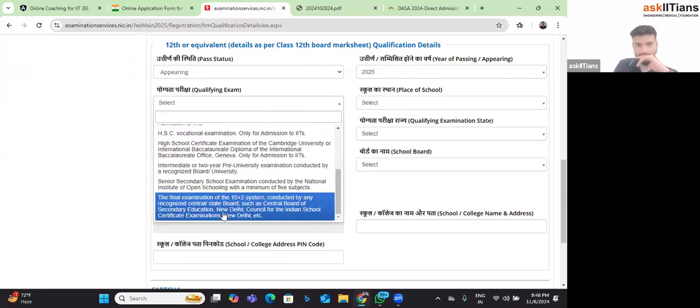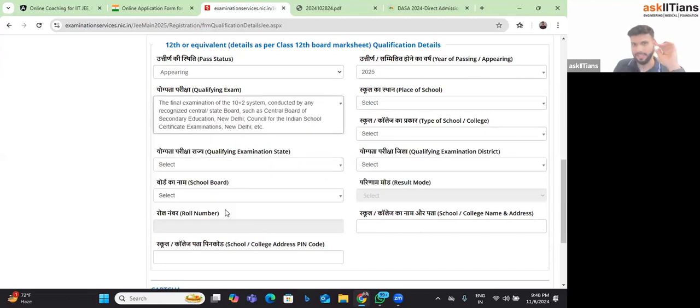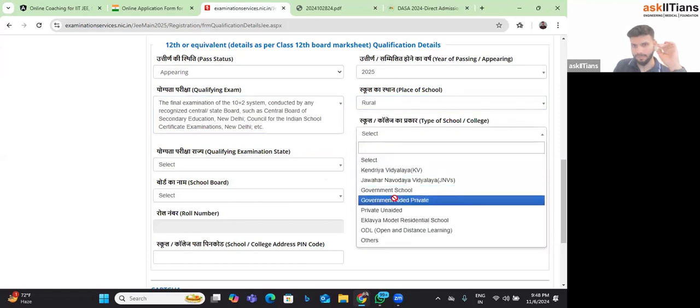Look everybody, please, everyone pay attention. The last one, the final examination of the 10+2 system conducted by any school in a Nationally recognised Council for India, such as the Central Board of Secondary Education, CBSE, right? So we'll fill this particular option for the CBSE candidates. Place of school again, school type again, whatever is there.